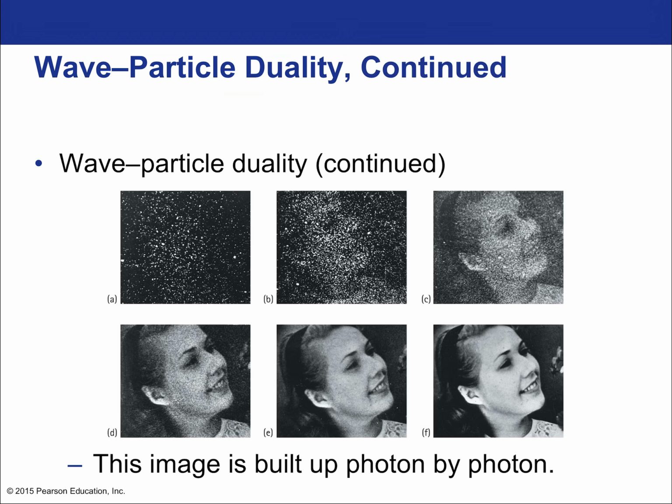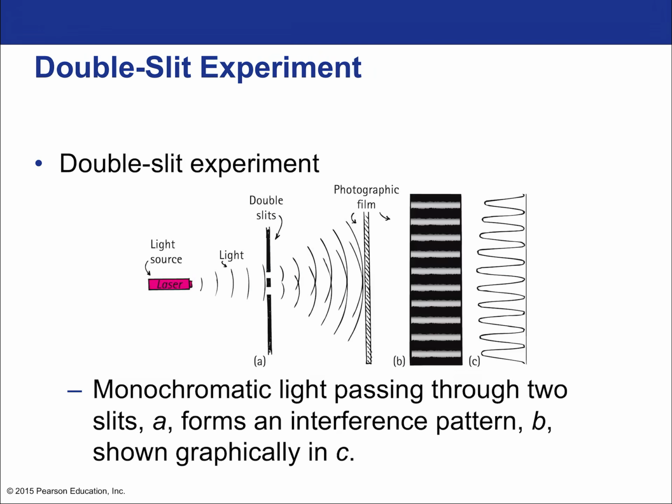We have an image built up by individual photons, one photon at a time. And we can clearly see that it's building up like individual collisions, right? One little dot, one dot building on top of another. Okay, so this is sending a bit of data one photon at a time until the total amount of data is revealed. But here's the thing.